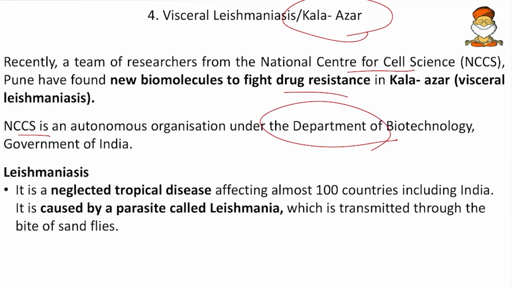Then Leishmaniasis is a neglected tropical disease, again just like filariasis, and it is affecting almost 100 countries including India. It is caused by a parasite called Leishmania, which is transmitted through the bite of sand flies. So remember, Leishmania is a protozoan, not a worm, and it is transmitted by the sand fly. So the sand fly is the vector, and Leishmania is the parasite.